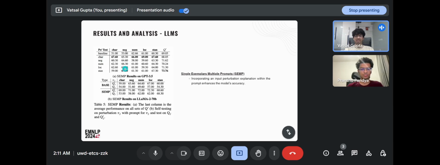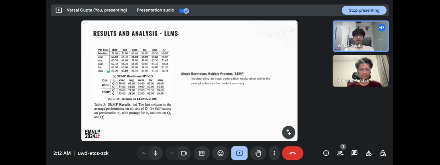But still, we see the general nature of training and then testing on that particular perturbation being true even for LLMs. We see a high value across the diagonal over here, and Q dash just represents how the performance is on the unperturbed data set. We see the highest value as being 73.76. This is happening when we've trained it upon the paraphrasing type.